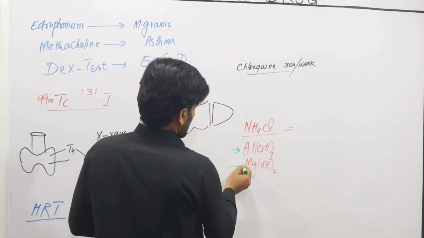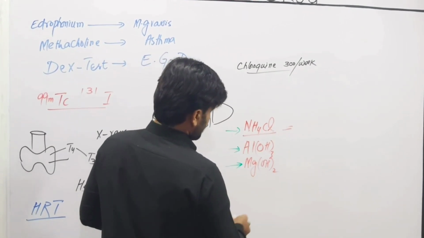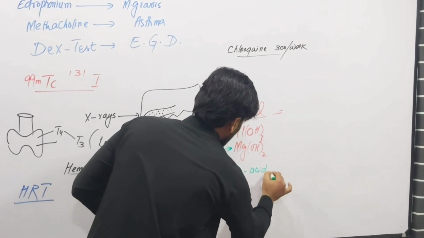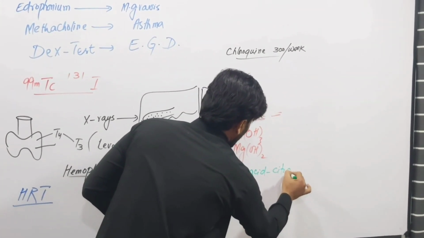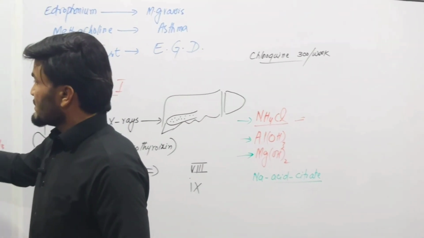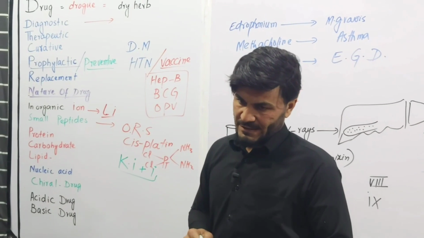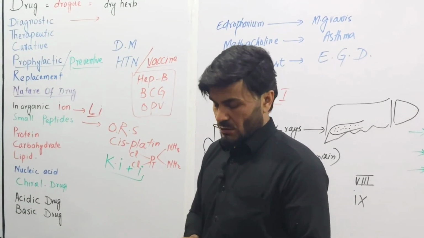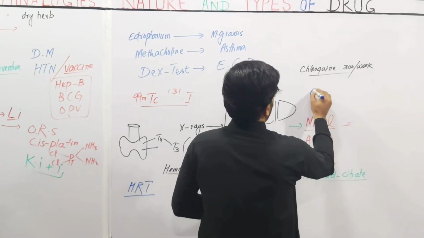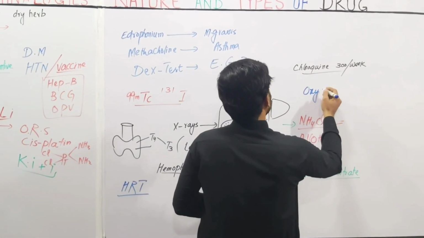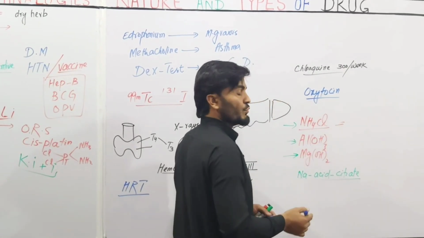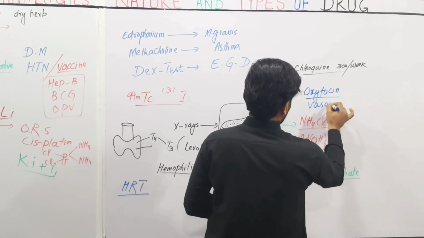Some examples also include sodium acid citrate, which is a urinary alkalinizer. So the drug nature may be a small peptide, synthetic oxytocin, which is given to induce uterine contraction, and also vasopressin, synthetic.